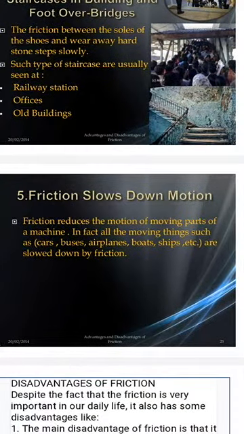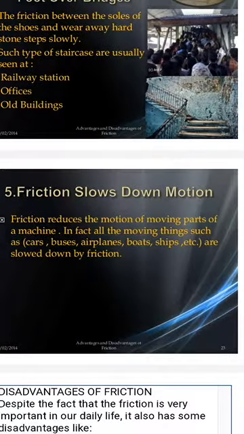Friction slows down motion. What is another disadvantage of friction? It slows down the motion. That is, friction reduces the motion of moving parts of a machine. In fact, all the moving things such as cars, buses, airplanes, boats, ships, etc. are slowed down by friction.